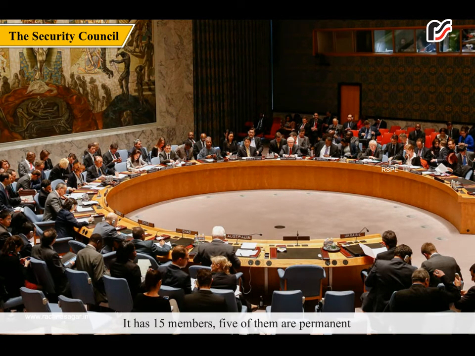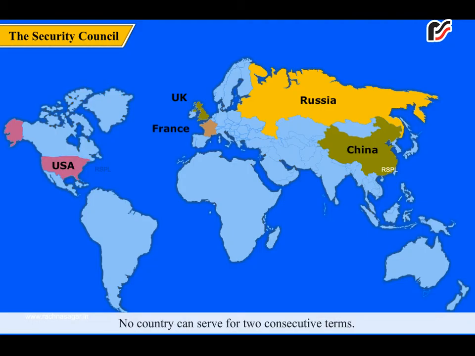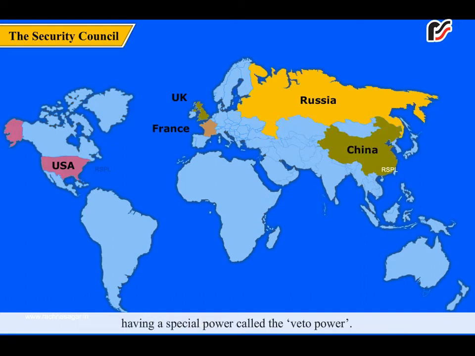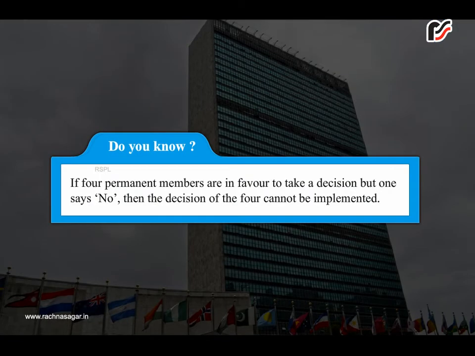It has 15 members, 5 of them are permanent, and 10 are elected for 2 years by a 2/3 majority of the General Assembly. No country can serve for 2 consecutive terms. USA, Russia, UK, France and China are its permanent members, having a special power called the veto power. Thus, these 5 countries are very powerful as they can check the decisions of the others. Do you know? If 4 permanent members are in favor to take a decision, but one says no, then the decision of the 4 cannot be implemented.